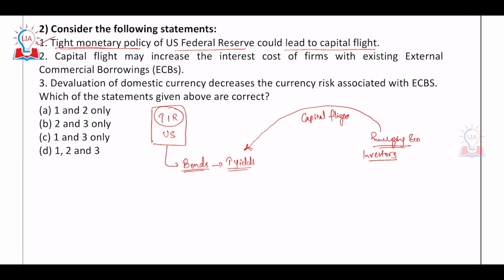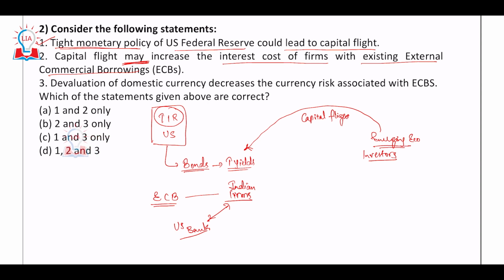Look at the second option. The second option says capital flight may increase the interest cost. So may, pay attention to such words, may increase the interest cost of firms with existing external commercial borrowings. So what are external commercial borrowings? The external commercial borrowings are the borrowings by firms from foreign countries. So Indian firms, if they are borrowing from US banks, right? From the US banks, if they are borrowing, then we term them as what?